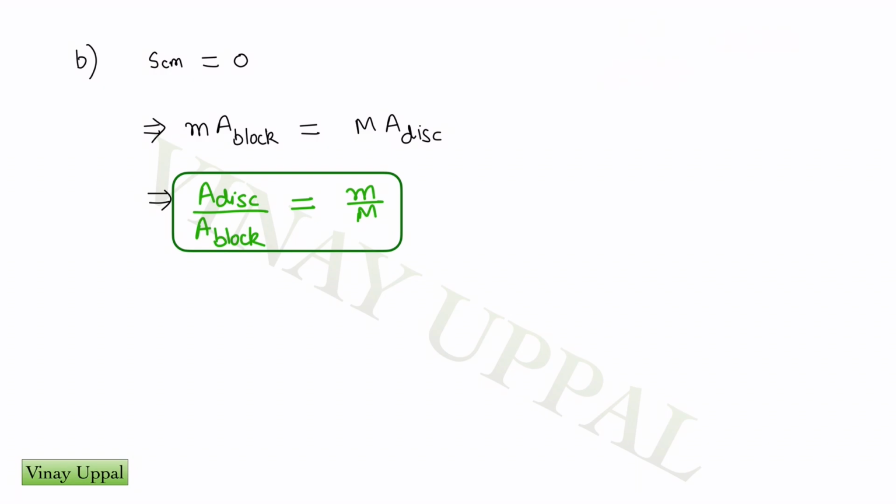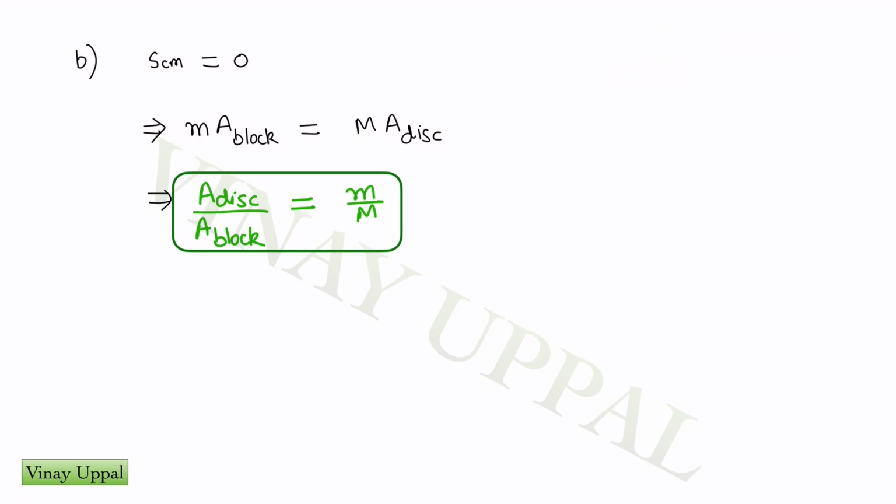The momentum is also conserved, and initially momentum is 0, so the momentum is 0 throughout the motion of the block and the disk, and therefore the block and the disk will reach their respective amplitudes at the same time. At the amplitude the velocity is 0, correct? So both the block and the disk are going to reach their respective amplitudes at the same instant, and therefore they will have the same time period.